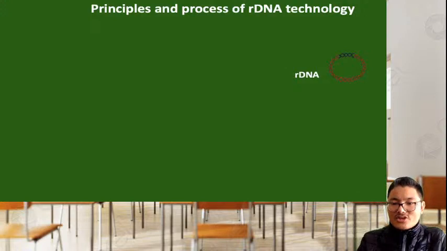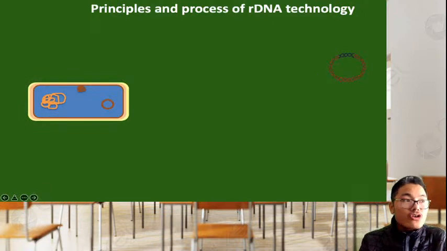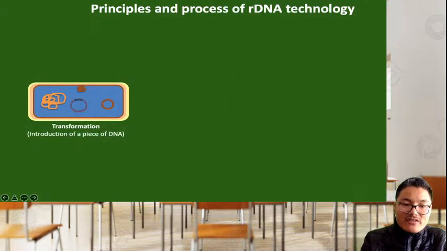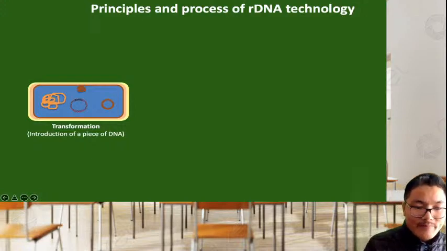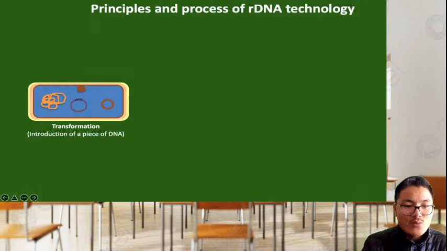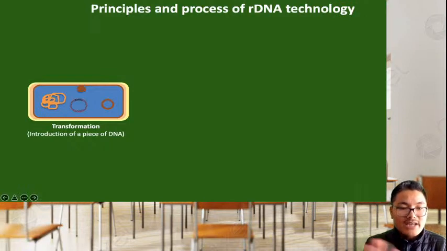Okay, so this recombinant DNA now will be passed into a host organism. The host organism which is used in rDNA technology is mainly E. coli. So we have already seen this rDNA. Now this rDNA will be inserted into the bacteria called E. coli. And this process of uptake or introduction of a new piece of DNA into this E. coli bacteria is known as transformation. Transformation is a process in which there is introduction of a piece of DNA. This is what you need to understand right now. In the upcoming classes we'll be discussing more about the concept.